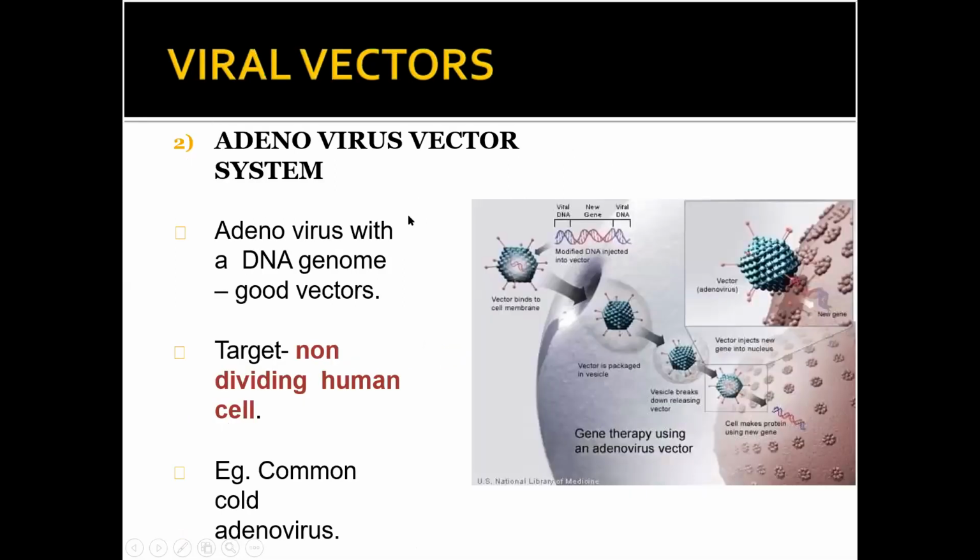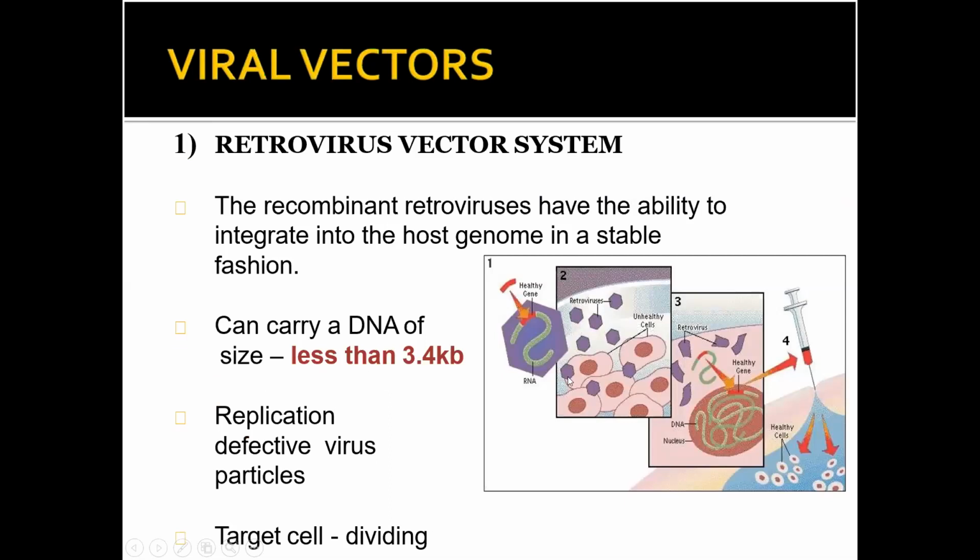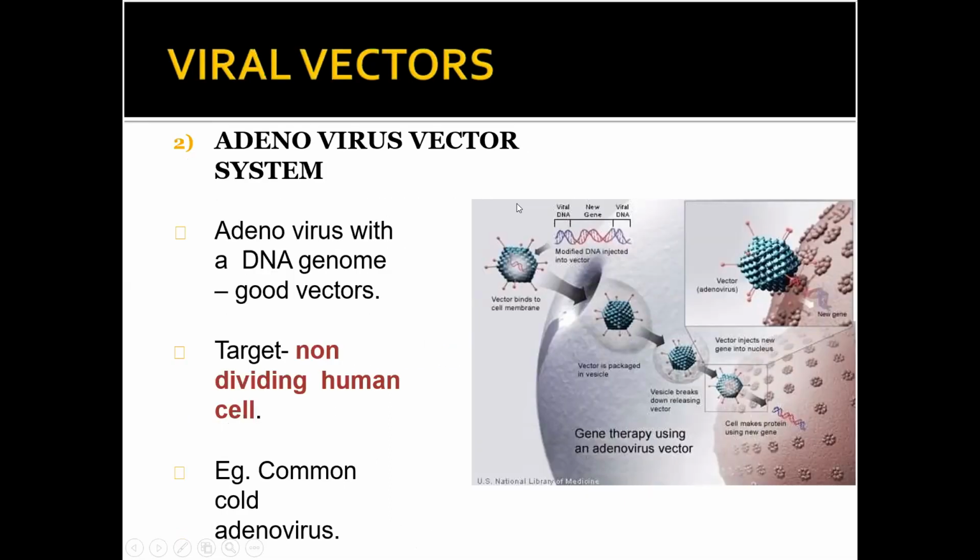Now, another type of viral vector is the adenovirus vector. The adenovirus with DNA genome is a good vector. Target non-dividing human cells. But see, in retrovirus you are targeting dividing cells, but in adenovirus you are targeting non-dividing cells. This is a diagram. This is a vector bound to the cell membrane. Now, this is the inside of the modified gene, that means the corrected gene. It is being inserted and the vector is packaged. That means the DNA of your interest is present inside the adenovirus vector.